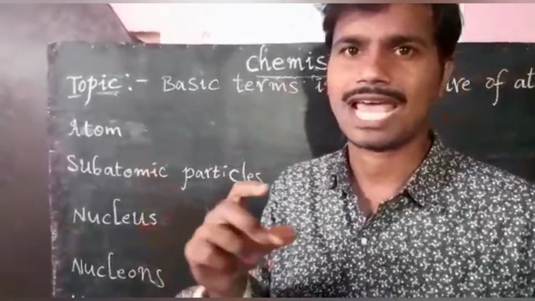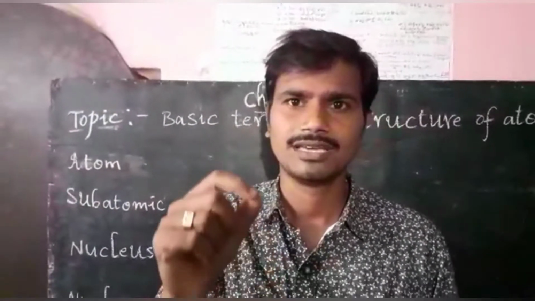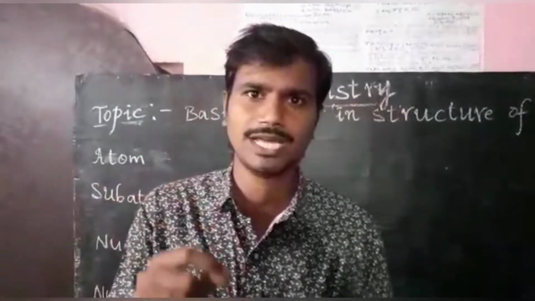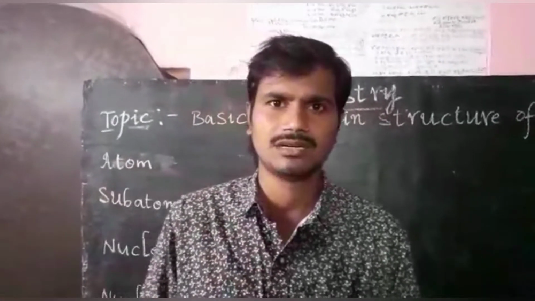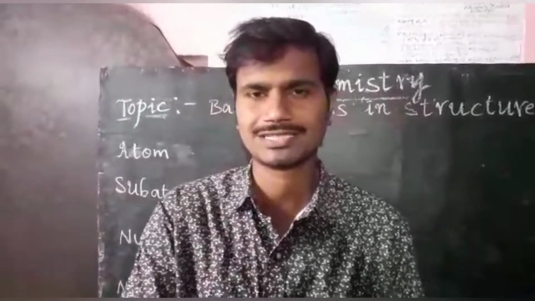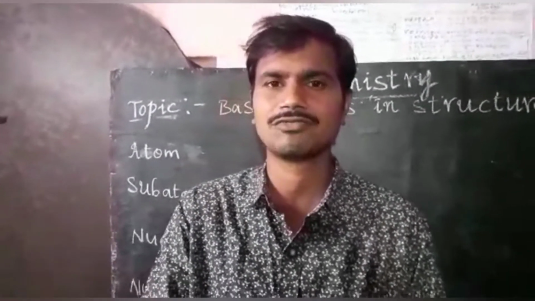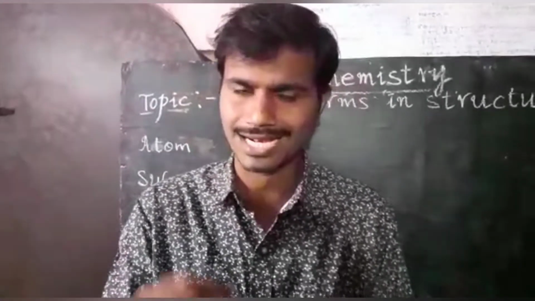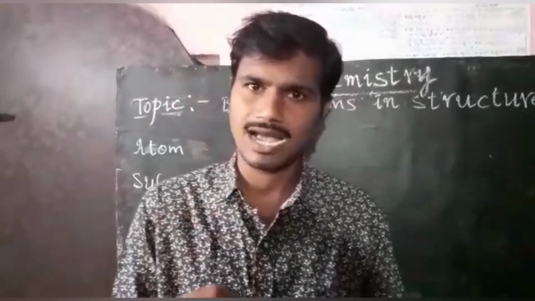So first of all, atom. Atom is the smallest particle, the fundamental unit of matter, which takes part in all types of chemical reaction. In your previous class you studied about matter. Matter means anything that has mass and occupies space. Matter consists of small particles that we call atoms.